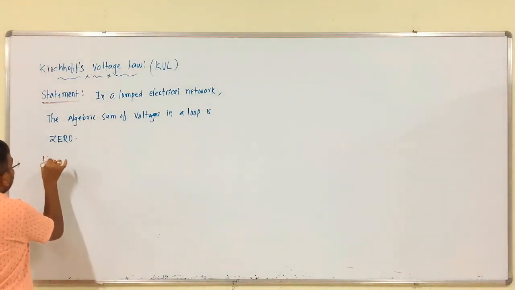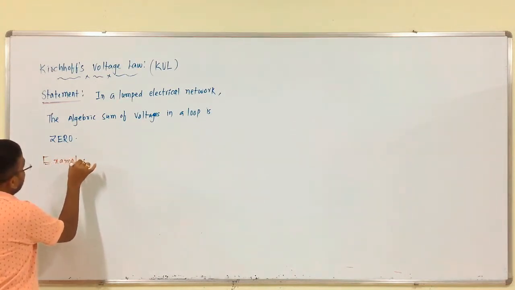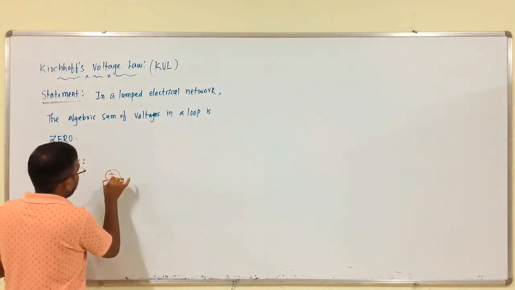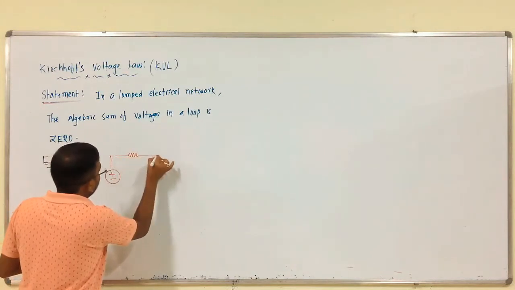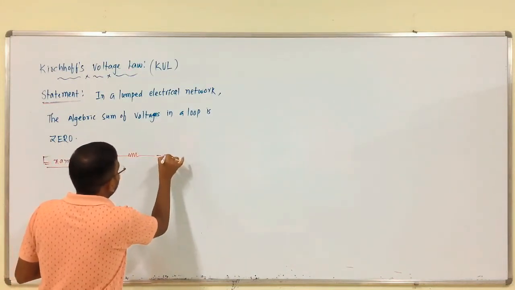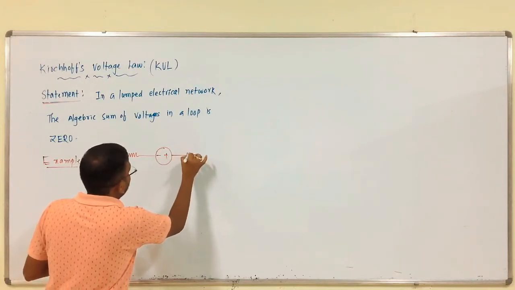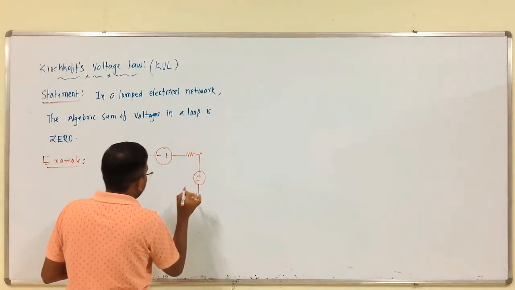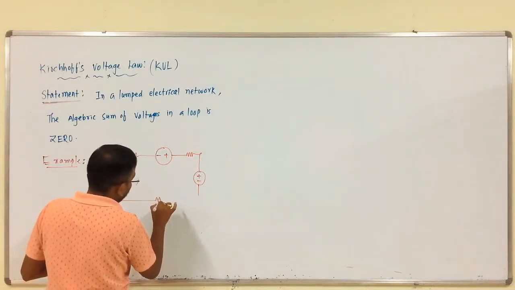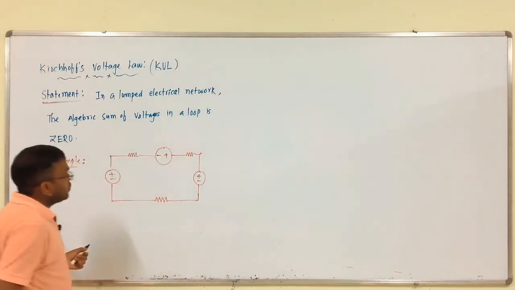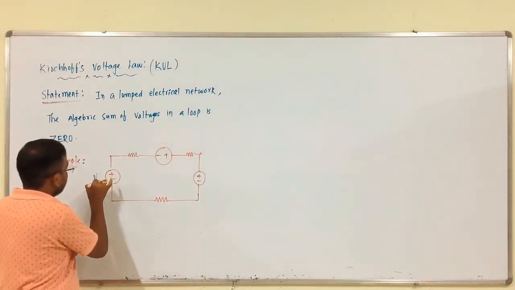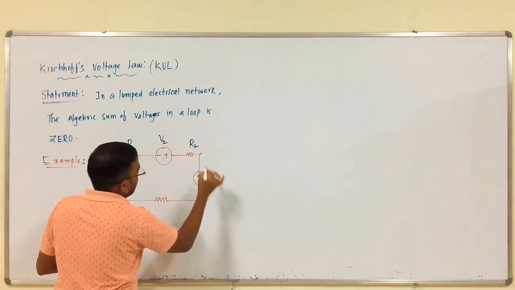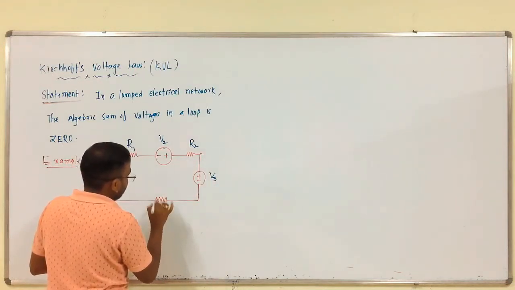So, consider one example here. This is the simple circuit: this is V1, this is R1, this is V2, this is R2, this is V3, this is R3.